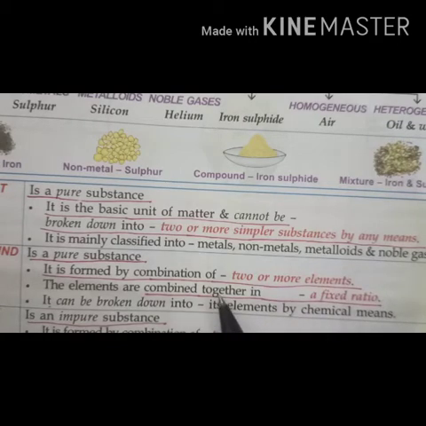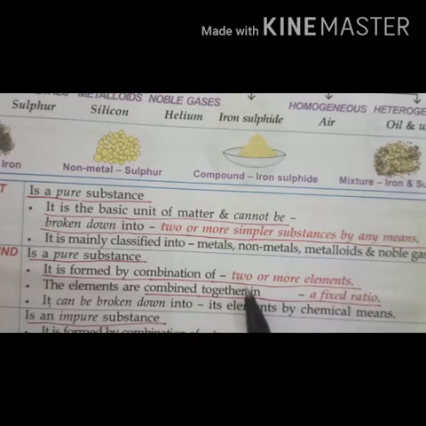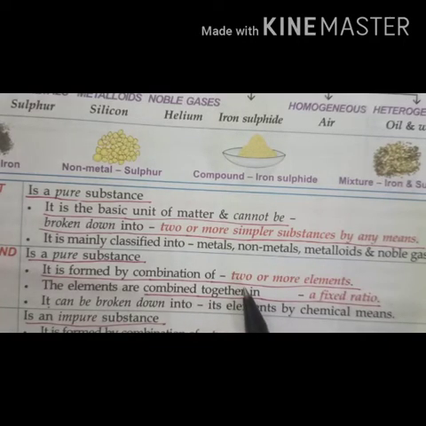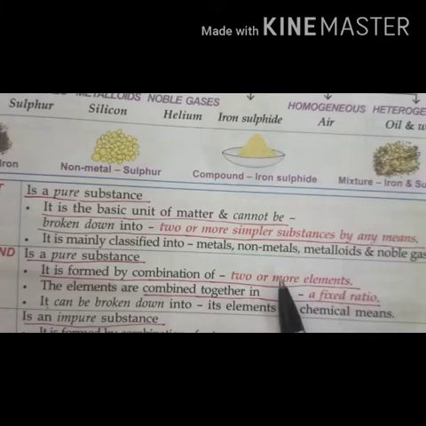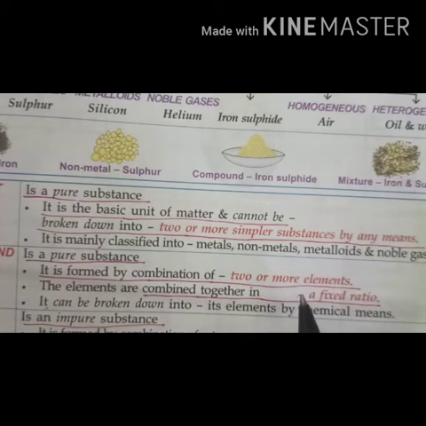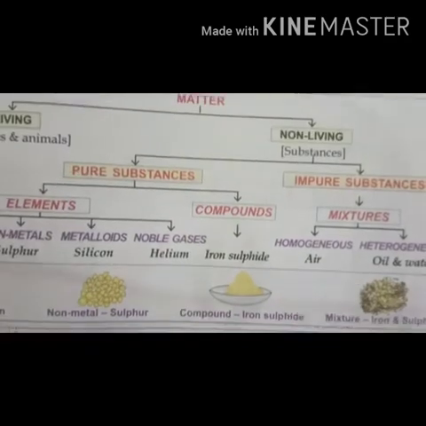When iron combines with sulfur in a fixed ratio, it forms iron sulfide, which is a compound. Simple examples of compounds are water and carbon dioxide. Water is made up of hydrogen and oxygen. Carbon dioxide is made up of carbon and oxygen. Right?